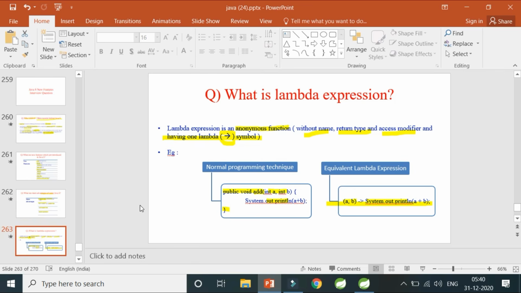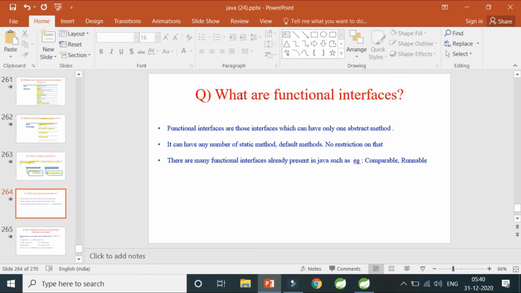Now let me move quickly to the lambda expression. If this much is clear, the normal programming was having these 4 lines of code. Now the equivalent has just one single line of code. Let me quickly move to what are functional interfaces.